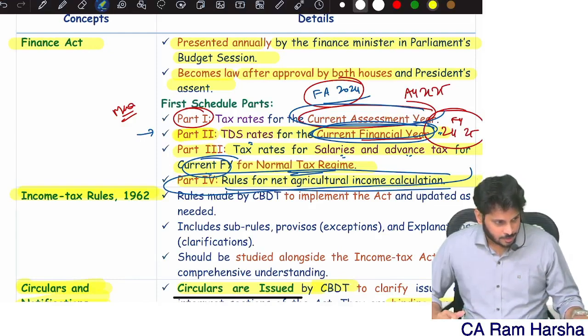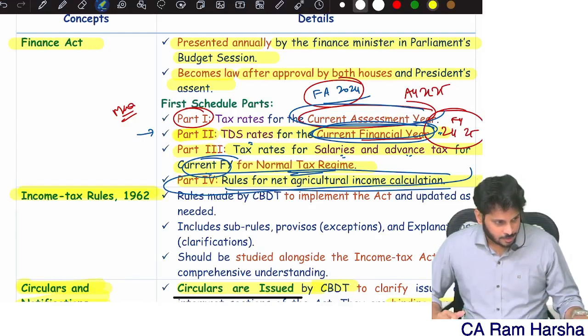Be careful. If at all they say exempted, then my total income is not 7 lakhs, my total income is 5.75 lakh only. There is a difference between income exempted and slab limit. Suppose I say, sir, my total income is 7 lakhs, anyhow 5 lakhs I'm exempted. Can I say my total income is 2 lakhs? My total income is 7 lakhs only. The first 5 lakhs is not liable for tax. There is a difference between income not liable for tax and exempted income.